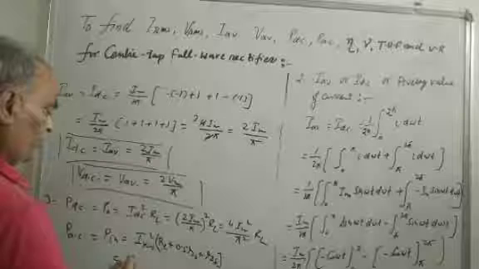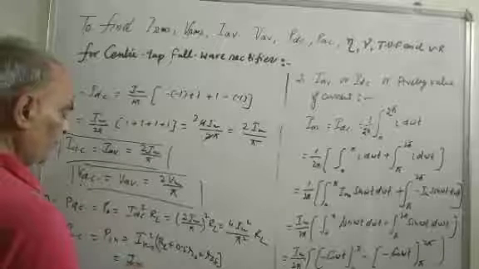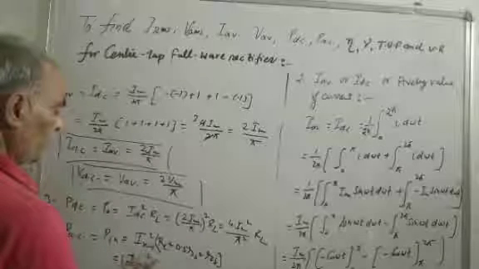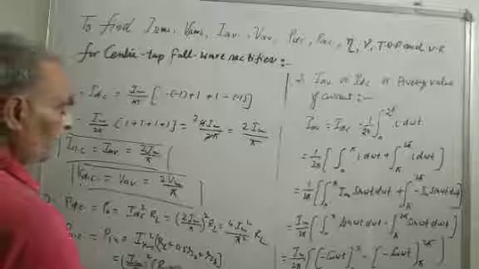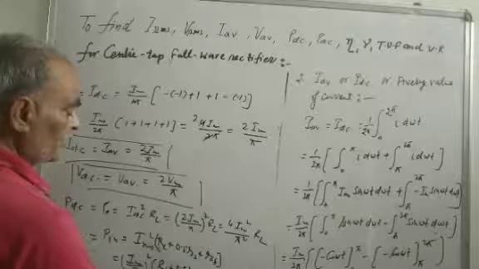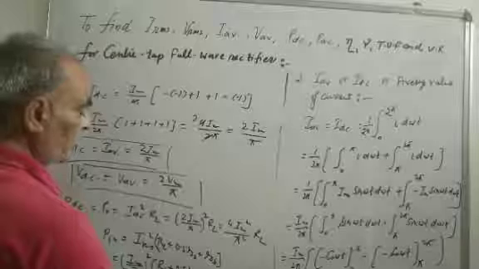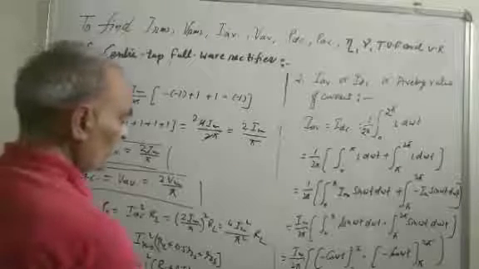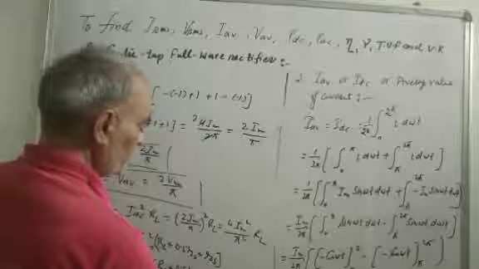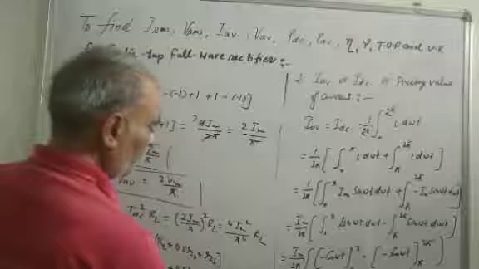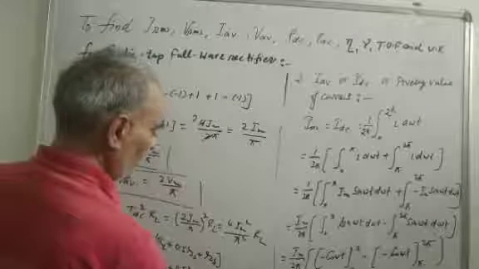The IRMS value is Im by root 2, whole square, times load resistance plus half of the secondary winding plus diode resistance, which is equal to Im square by 2 times RL plus 0.5 RS plus RL.